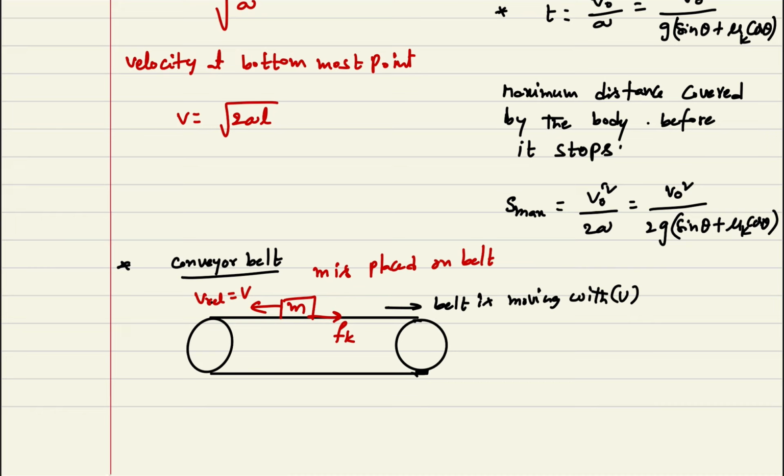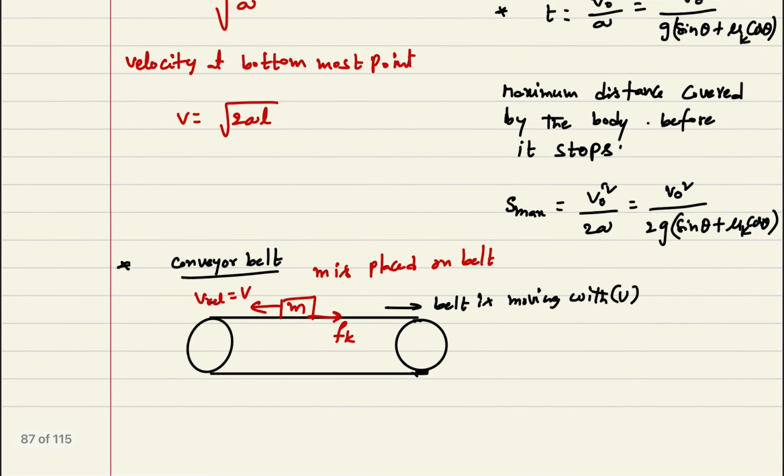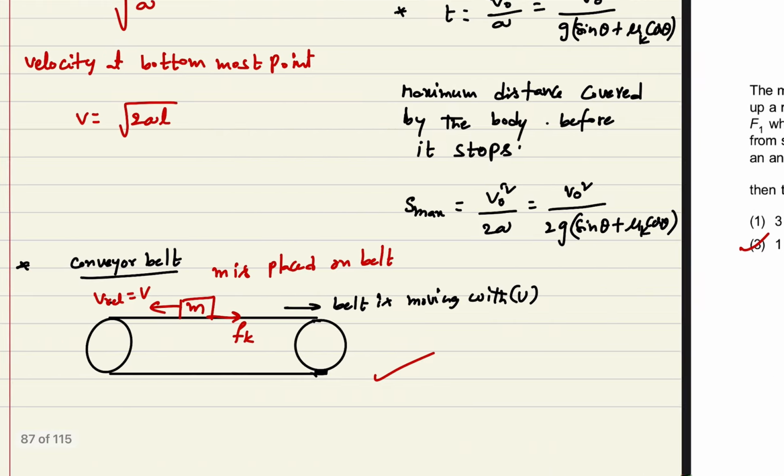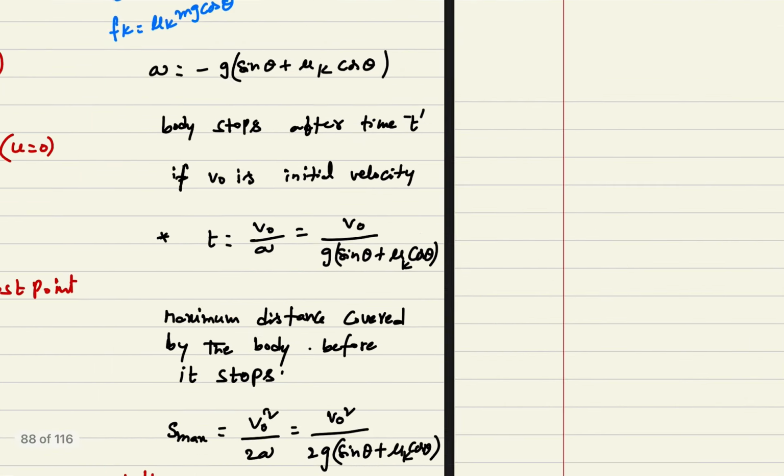You can use that to find when it will stop, come to rest, and so on. You can calculate by using the general relations I have given: distance is velocity into time taken, v is equal to u plus at, s is equal to v square minus u square divided by 2a. By using that we can calculate for the conveyor belt. Kinetic friction will be acting in the forward direction.